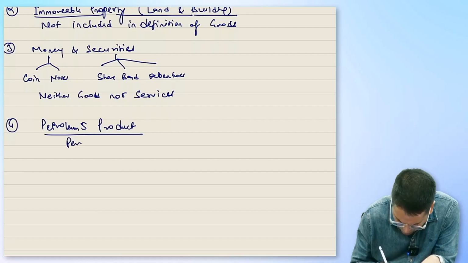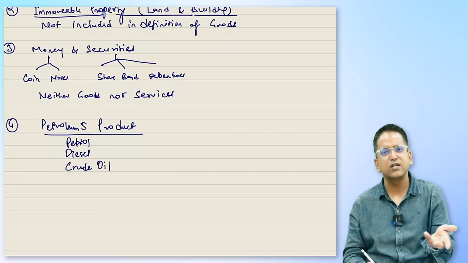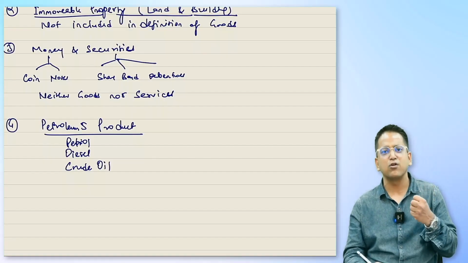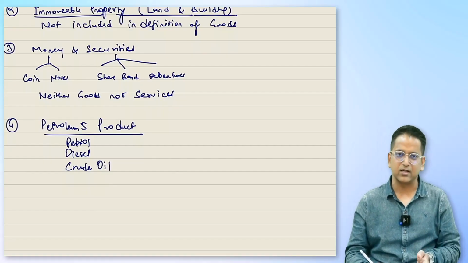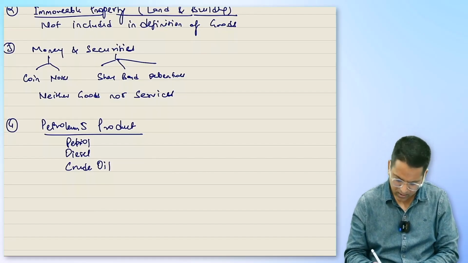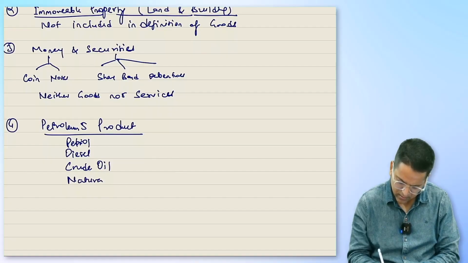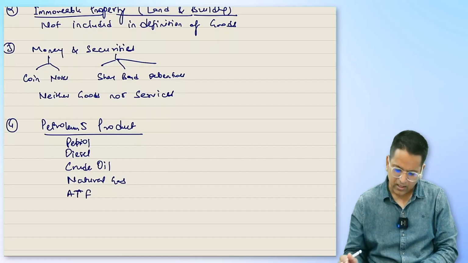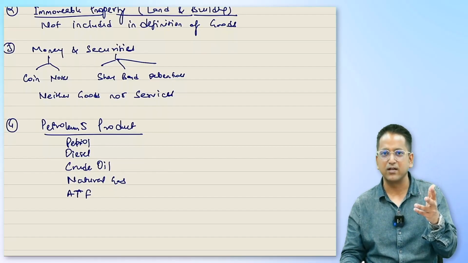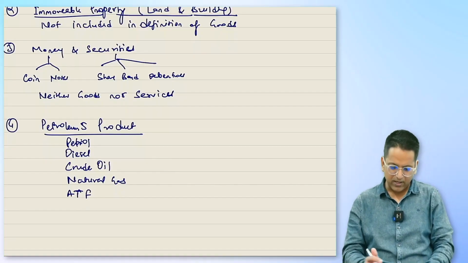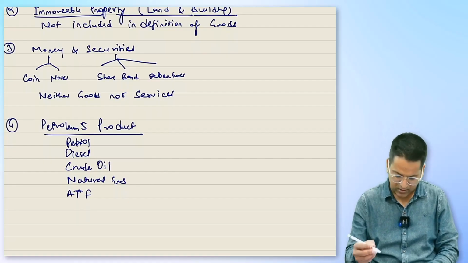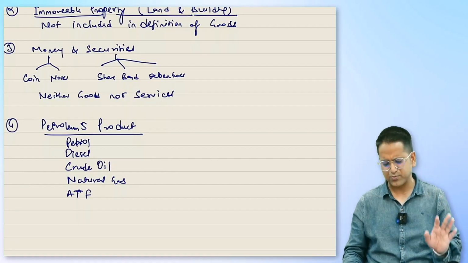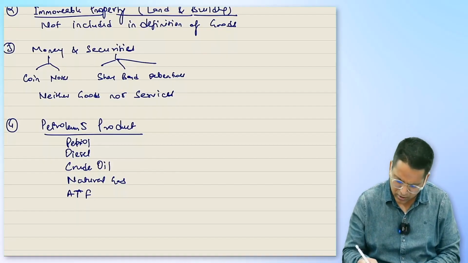What all are these? Petrol, diesel, crude oil. What is crude oil? Crude oil is processed to make petrol and diesel. Oil that comes out of the ground is called crude oil. We process it and petrol and diesel are extracted. Okay. Natural gas. And ATF. The fuel that is put into an aeroplane is called ATF. Okay. So aeroplane fuel, natural gas and the petrol ones, they're all petroleum related products. GST is not levied on them. On these 5 products, because where are these?